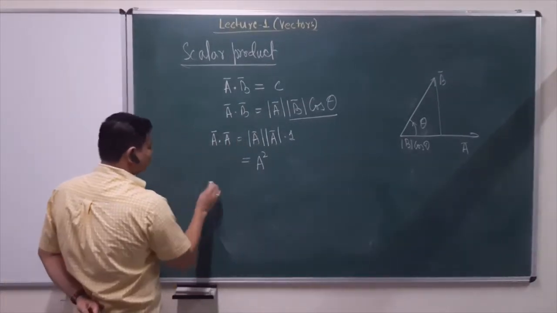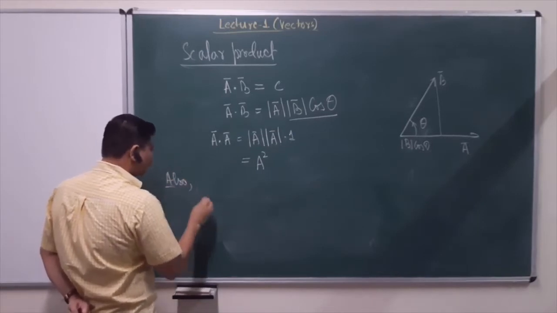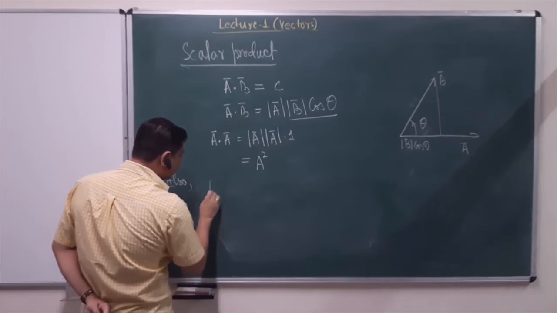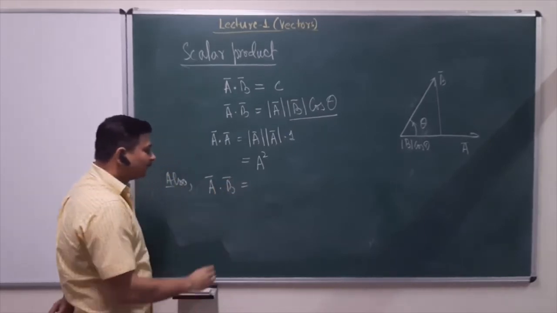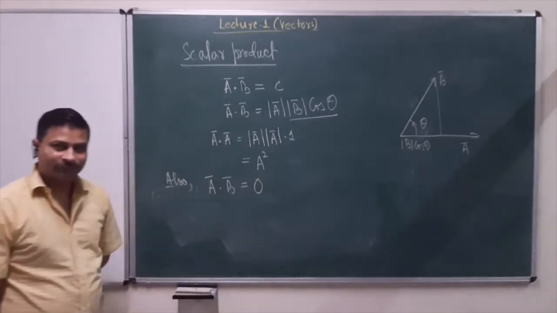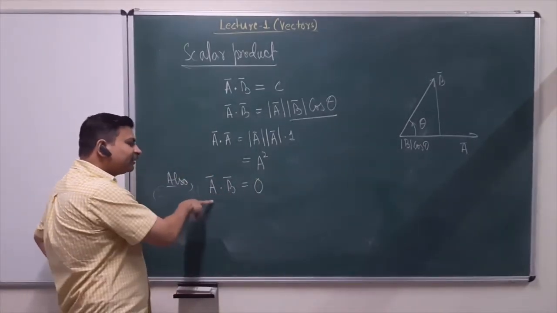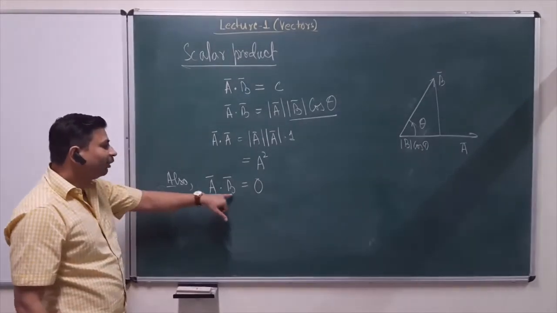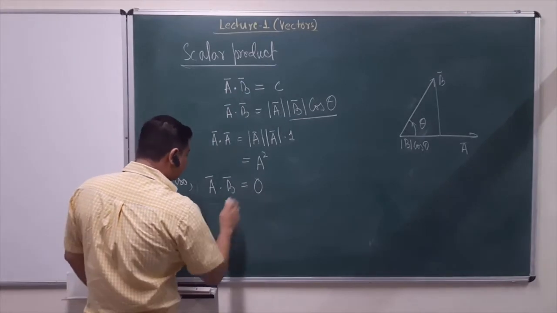Similarly, let's say it's given that the dot product of two vectors, A dot B, is 0. Right? What does this mean? With this information, what can we say about vectors A and B?